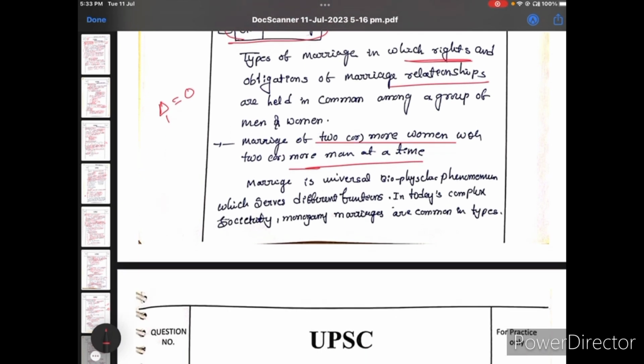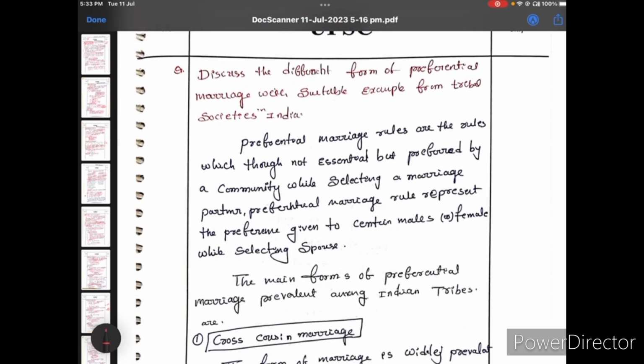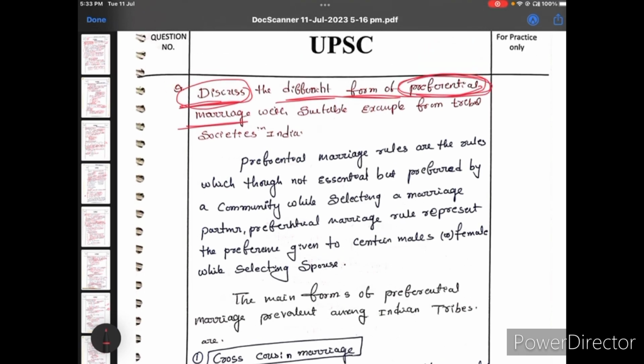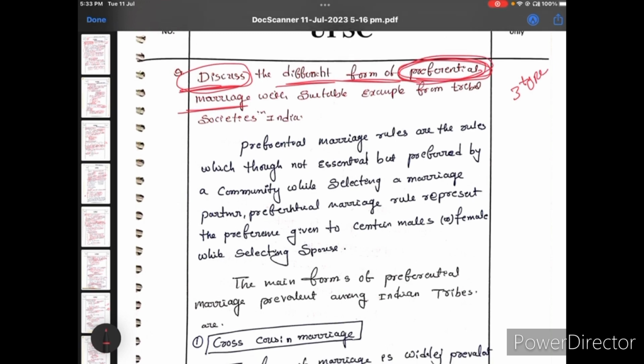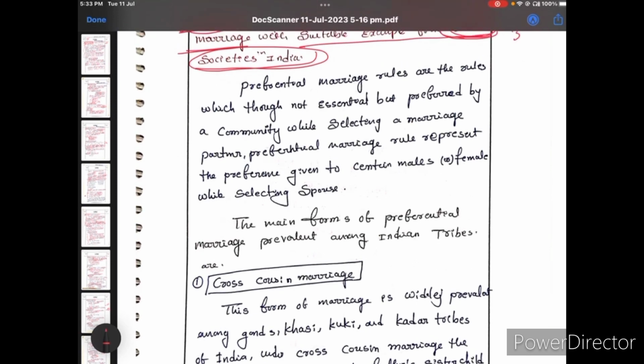After that, you can use this as the conclusion. Next, come to the discussion. Here the question asks: discuss the different forms of preferential marriages. Because the question asks about preferential marriages, and there are three types, we are asking about the preferential. Remember these things: preferential marriages with suitable examples of tribal societies in India. The question asks specifically, so now come to the answer.